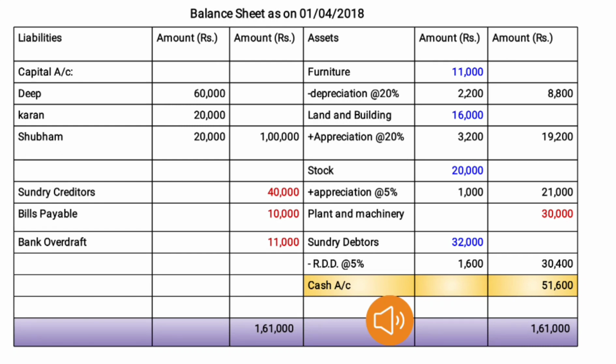Now we have to tally balance sheet. For that we have to take total of liability side and asset side. The amount will come 1,61,000. So here our balance sheet got tallied. Thank you.